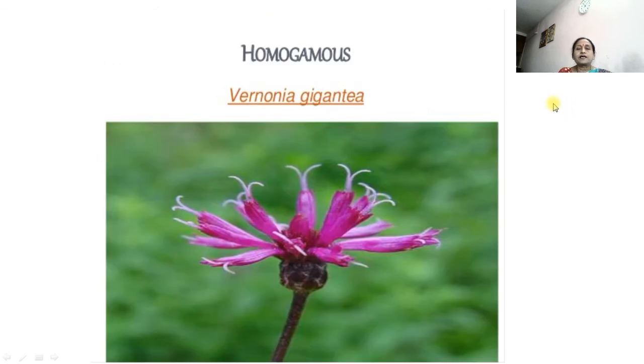Then homogamous. Some flowers are homogamous, means there is no differentiation in ray florets and disc florets. All the florets are similar and that's why it is called as homogamous. Example is Vernonia gigantea, where the head or capitulum inflorescence is there, no doubt, but there is no differentiation between ray floret and disc floret. All the florets are very much like the disc floret and they are similar. It is called as the homogamous floret inflorescence.